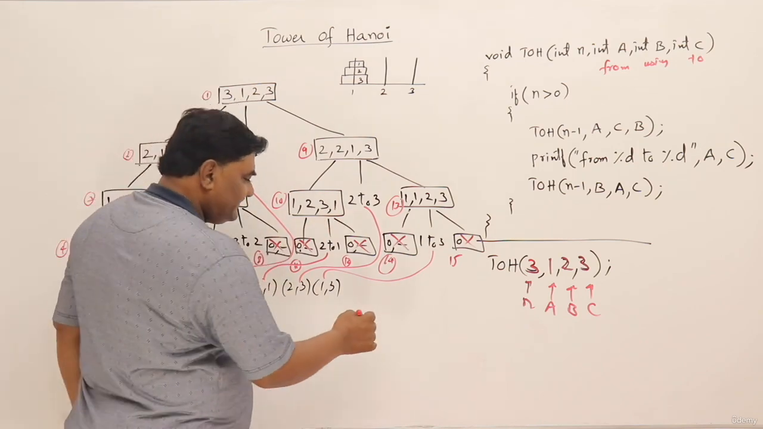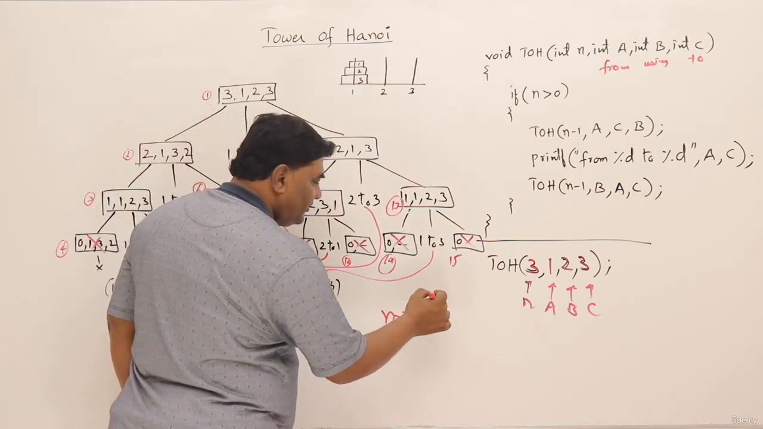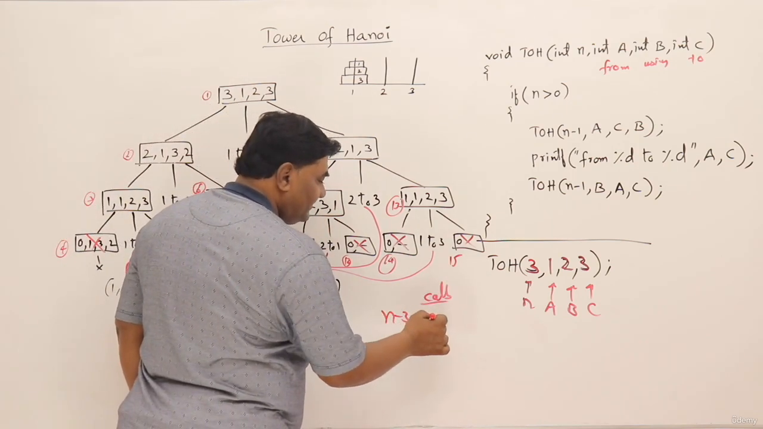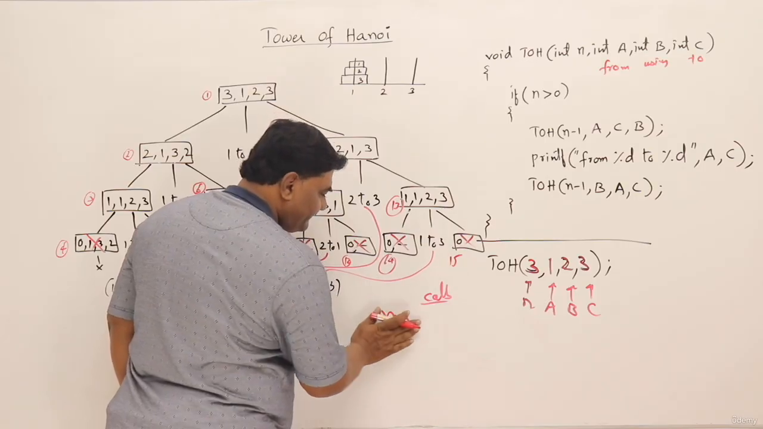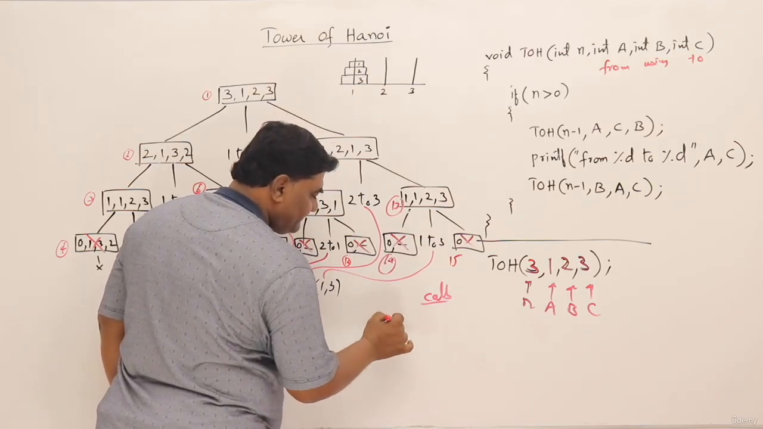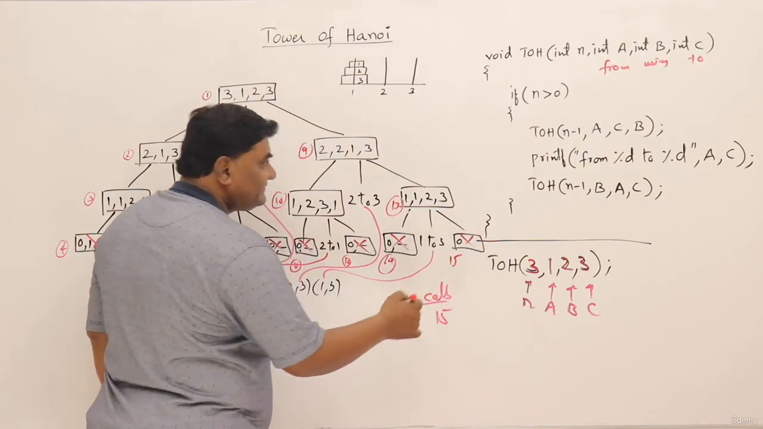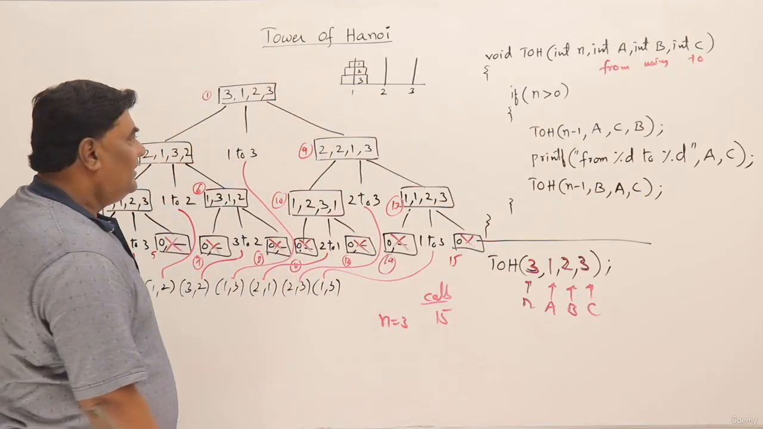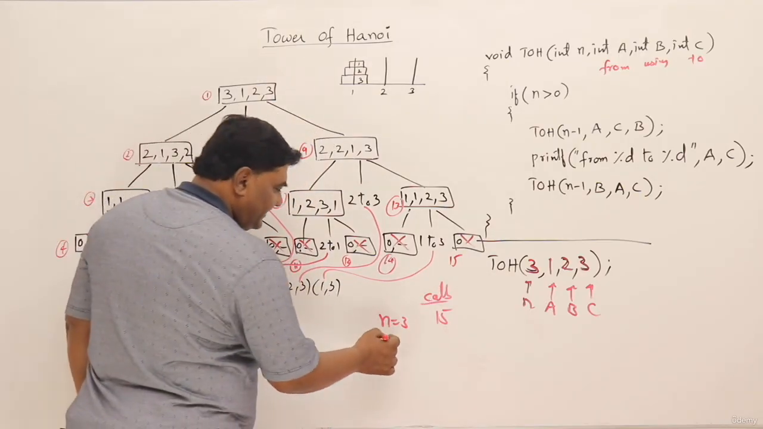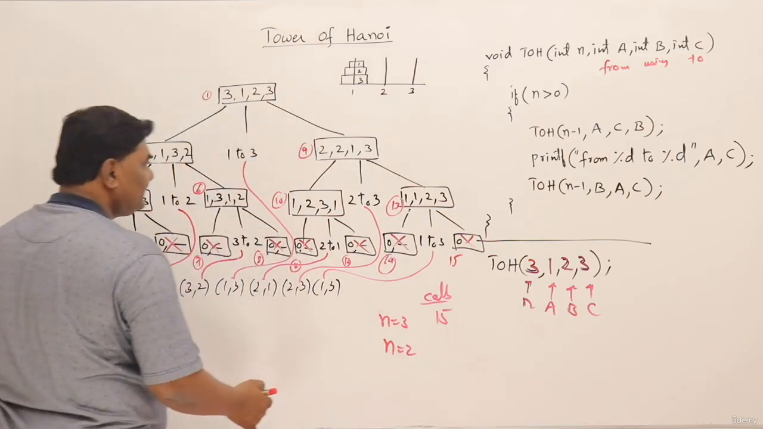See, there are 3 disks. Number of disks are 3. So how many calls is it making? This is making 15 calls. When n is equal to 2, how many calls will it be making?